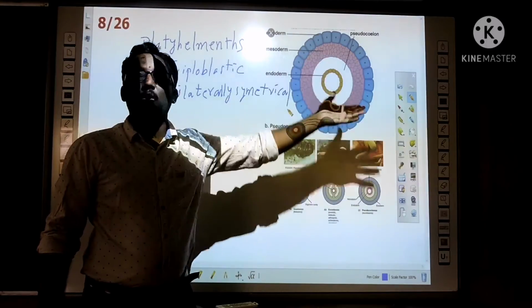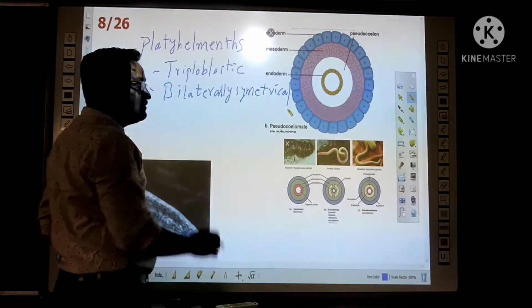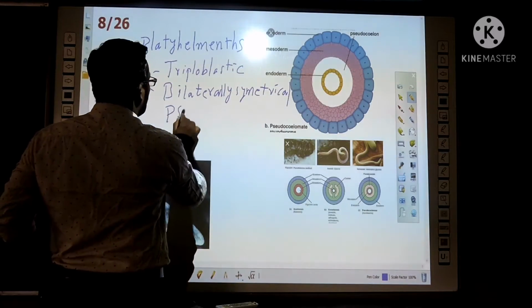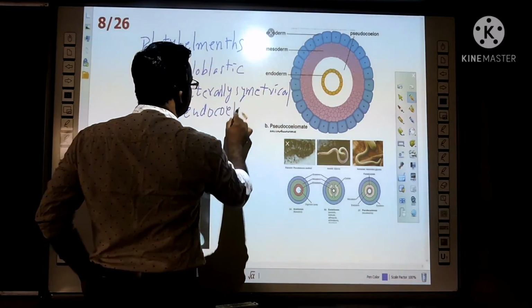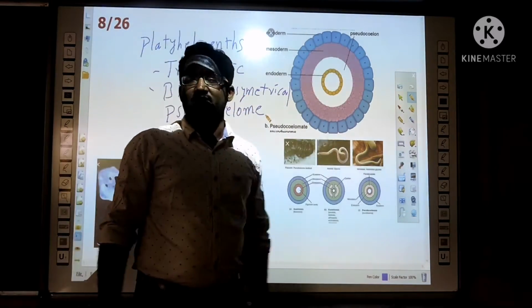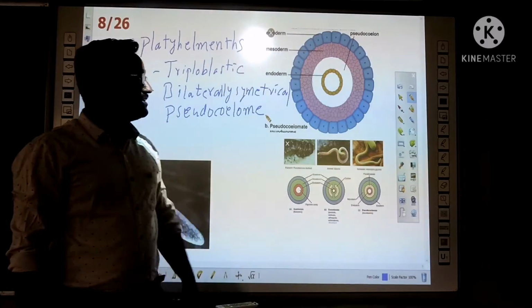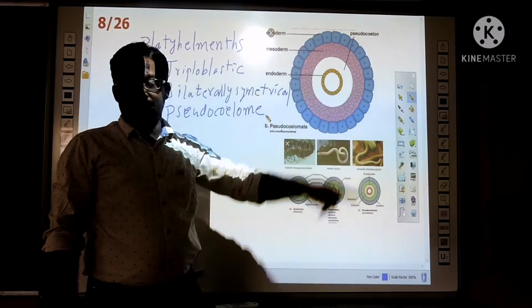We call it coelom. But this is not the true coelom. That is what is called pseudocoelom. Why is it a pseudocoelom? Because the coelom is made from a mesoderm.